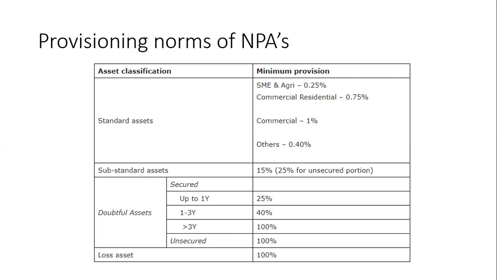Banks are required to classify non-performing assets into these categories: substandard assets, doubtful assets (up to 1 year, 1 to 3 years, more than 3 years, and unsecured), and last is loss asset. So provisioning means creating reserves.